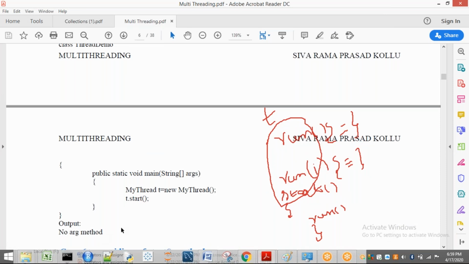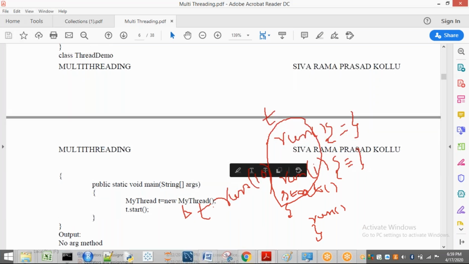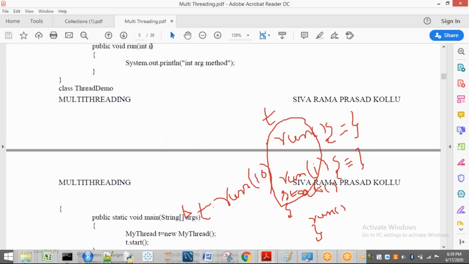Okay, sir, what about one parameter? Who has to call it? I have to call it externally. Sir, how can we call that one? Here there is no need of creating a thread. Just write down, one minute, t dot run of, for example, 10. Write it this way. Then what happens? This will call your run method with single parameter. That means it will go here, and the value 10 is passed here, and it is going to print int arg method.